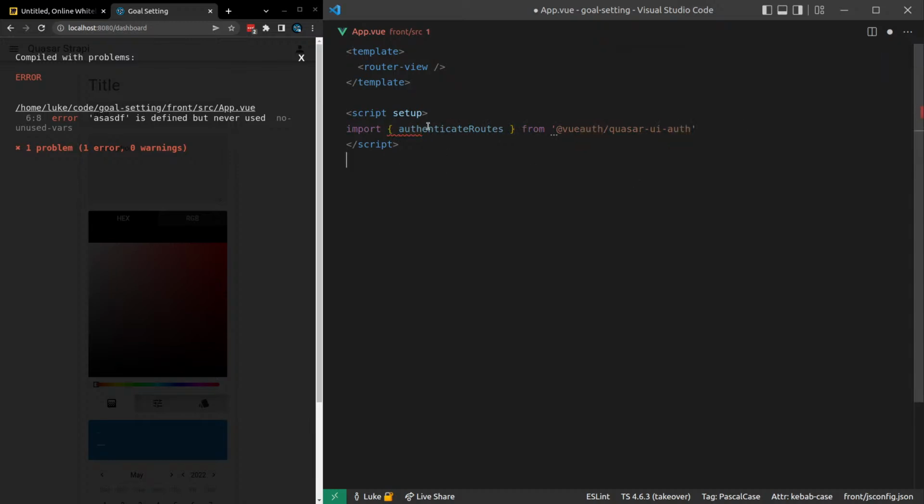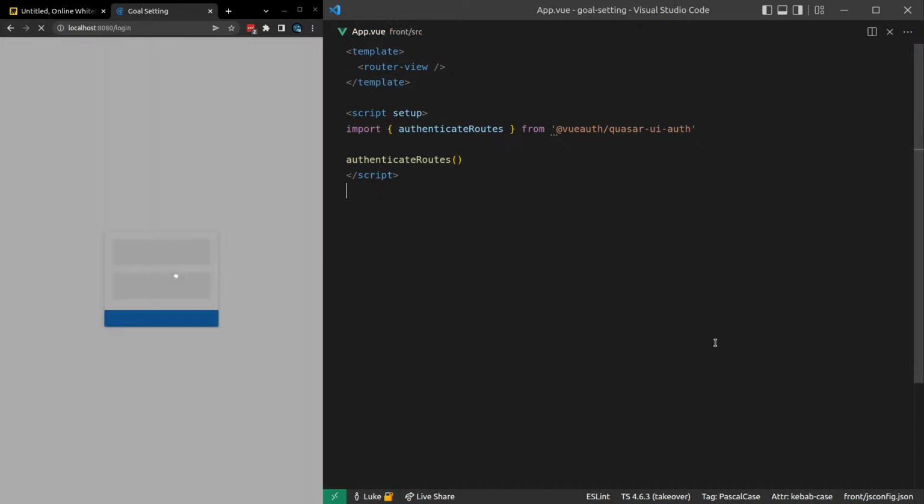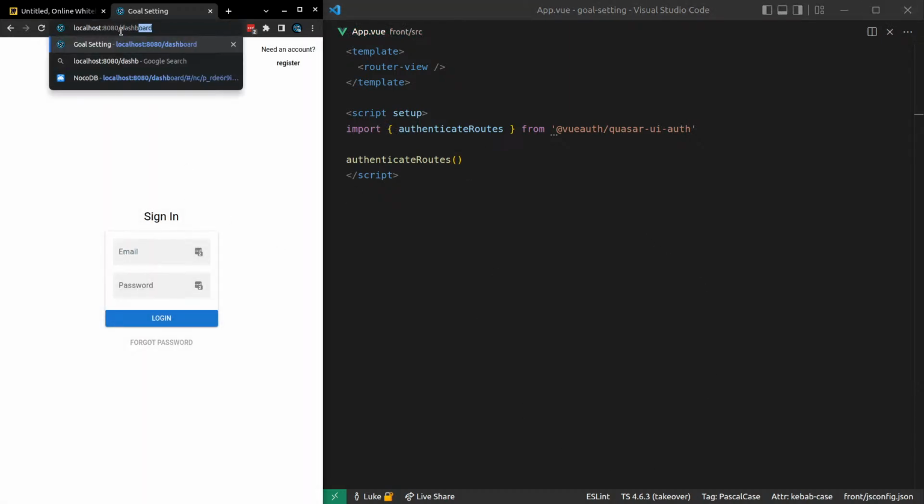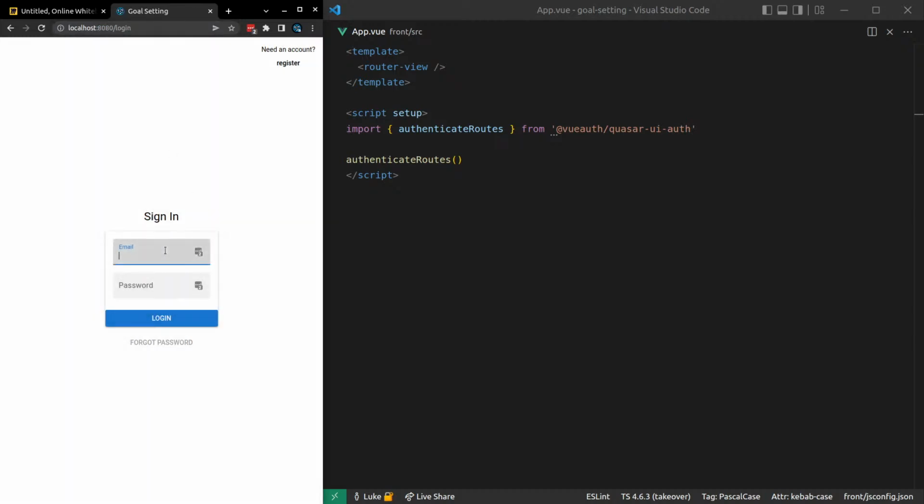and then call that. And it just means if I'm not authenticated and I land on the landing page, it's not going to show me this page here. So then we can say authenticate routes and run that. Cool. So that worked. If I try to go to the dashboard, it says no because I'm not logged in. Look at, I think it was example.com.